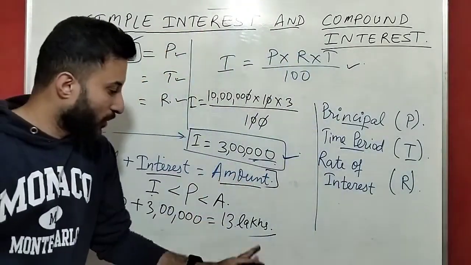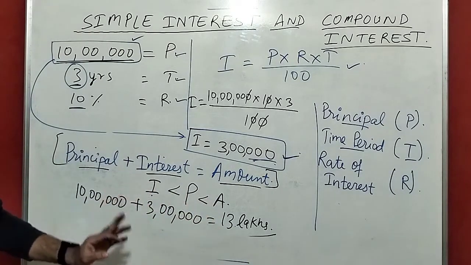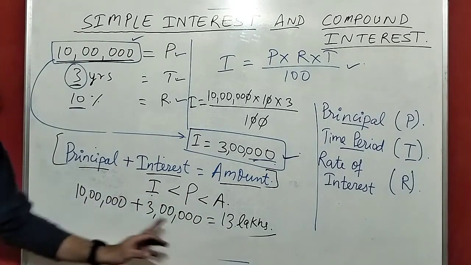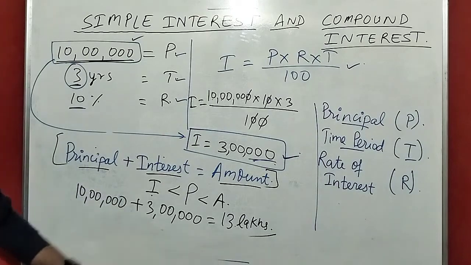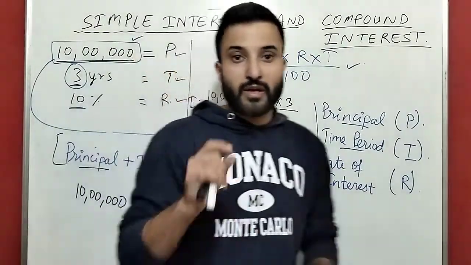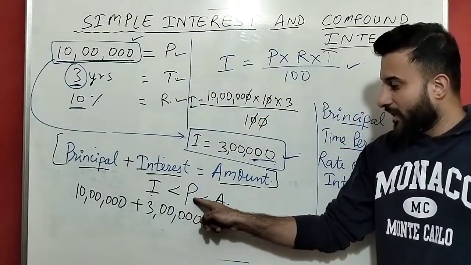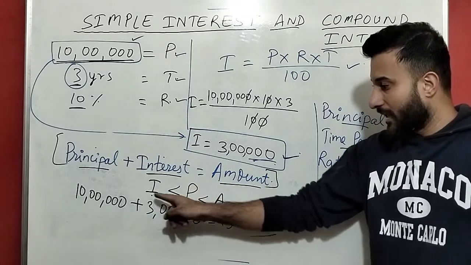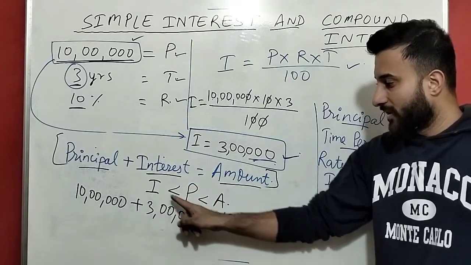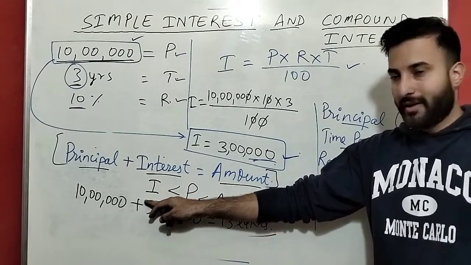So obviously the amount will be greater than principal, and amount will be greater than interest, and interest will be smaller than principal and smaller than amount. So by this trick you can identify the principal every time, whatever the given principal and interest. Principal will be greater than interest: the larger value will be your principal, the smaller value will be your interest.